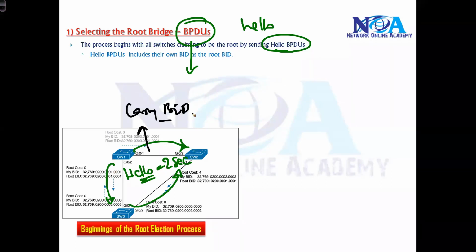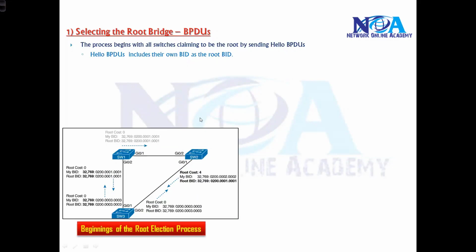So let me show you in the backend how it works. In the backend, it works with the help of BPDU hellos. Like you can see in this diagram here, switch 1. In the backend, let's say every switch is going to assume itself as a root bridge. Like here, switch 1 says, just like before the elections, everyone claimed that they will win. Similarly, every switch will assume itself as a root bridge, so it is going to write down its own bridge ID. You can see the values here.